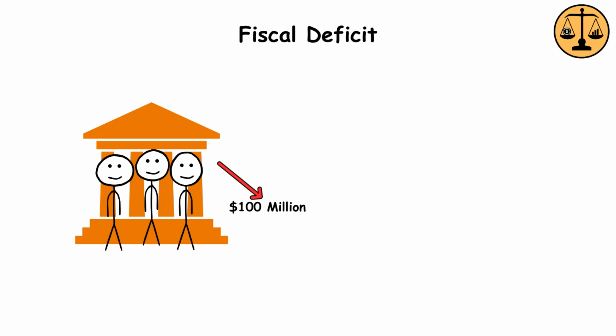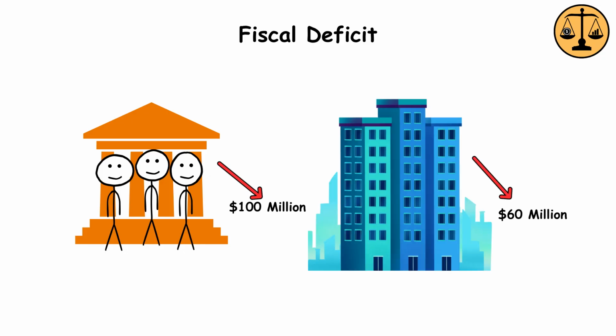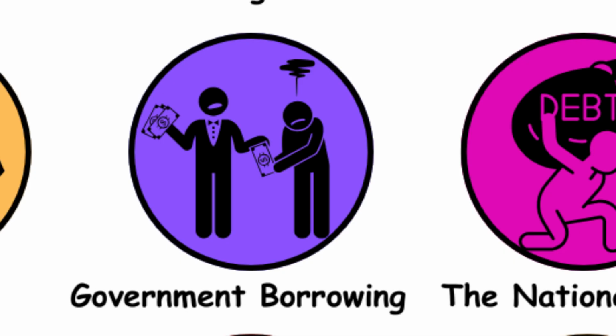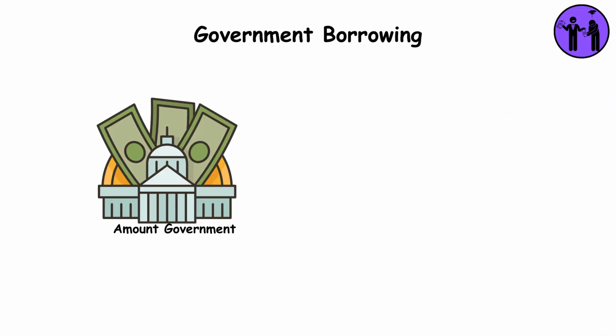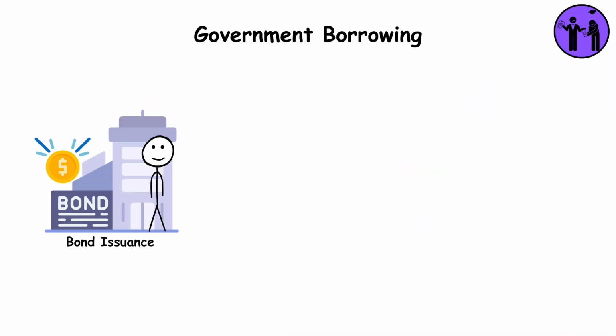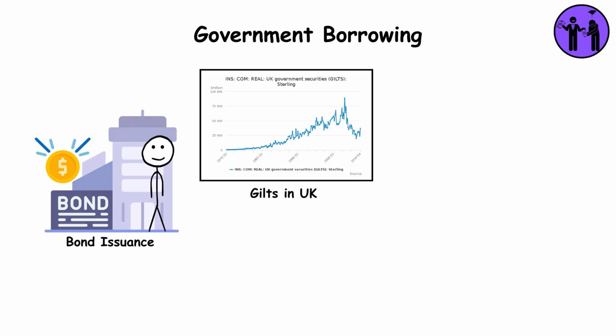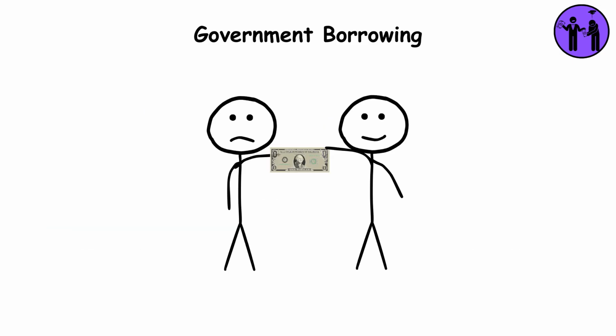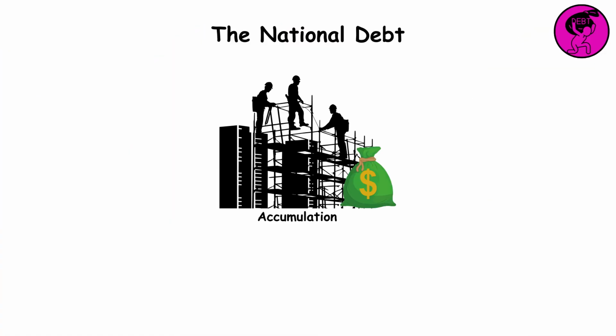Fiscal deficit. The difference between total government expenditure and the amount it raises in taxation. Government borrowing. The amount a government has to raise in the financial markets through bond issuance, gilts in the UK, treasuries in the US, to pay for deficit spending. National debt. The accumulation of these deficits incurred over the years.